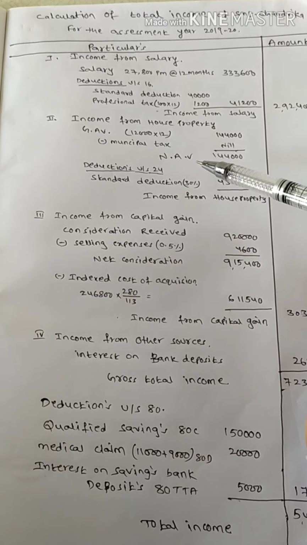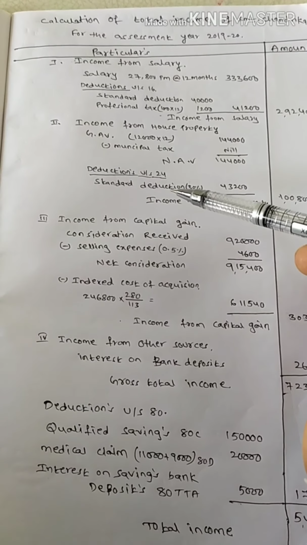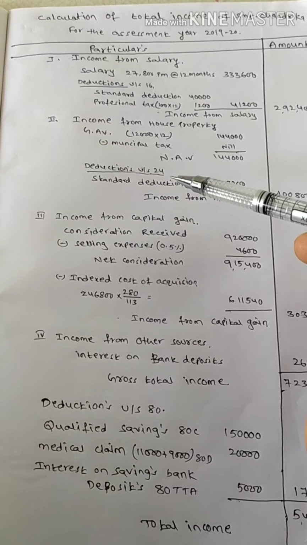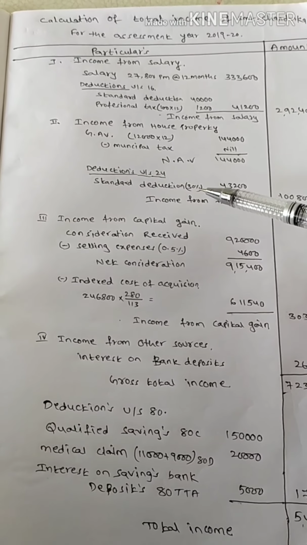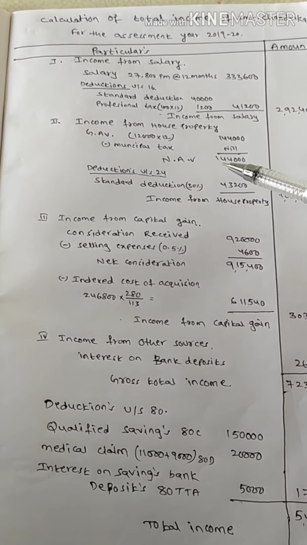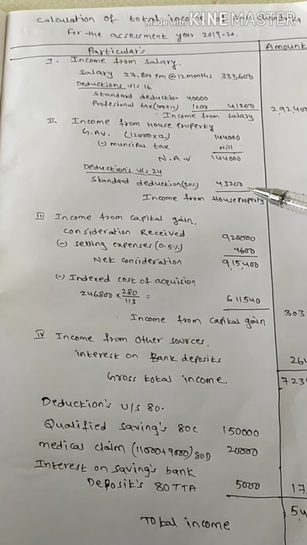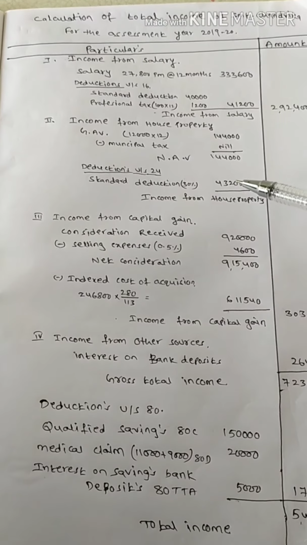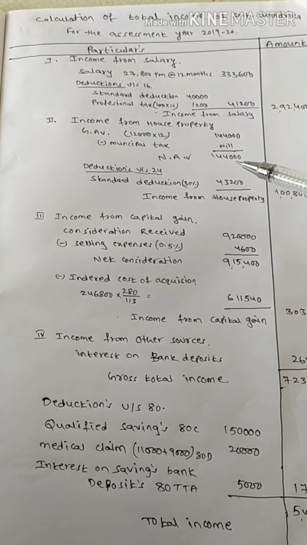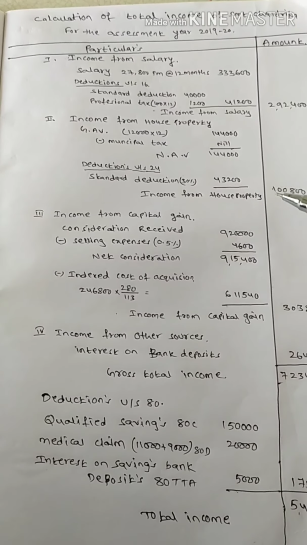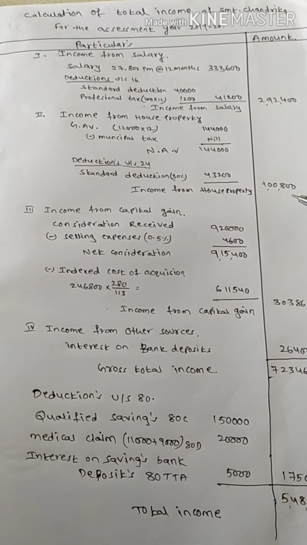From that we have to deduct standard deduction under section 24, that is 30%. If you calculate 1,44,000 into 30%, you will get 43,200. If we deduct this 43,200 from 1,44,000, the amount is 1,00,800.